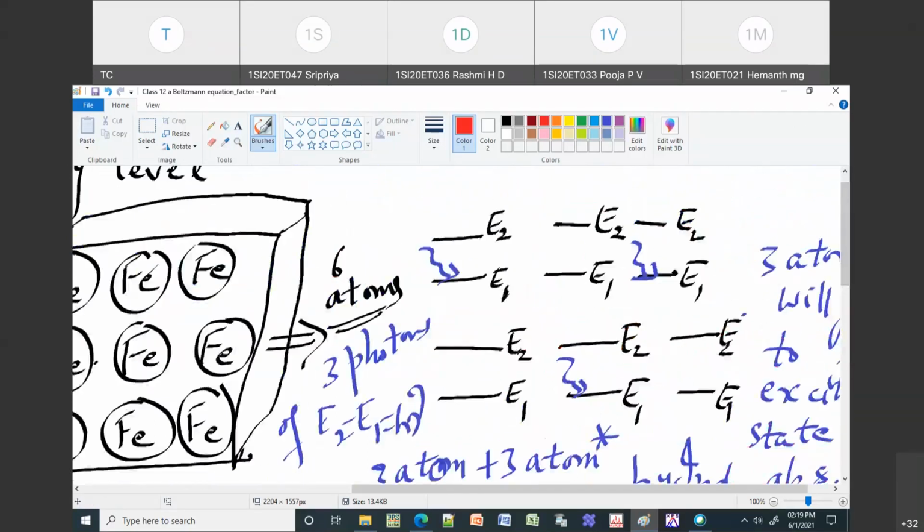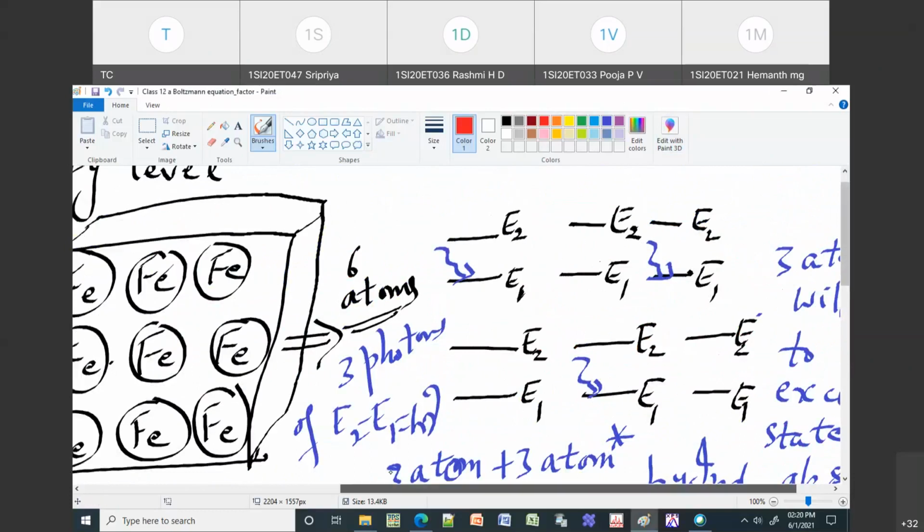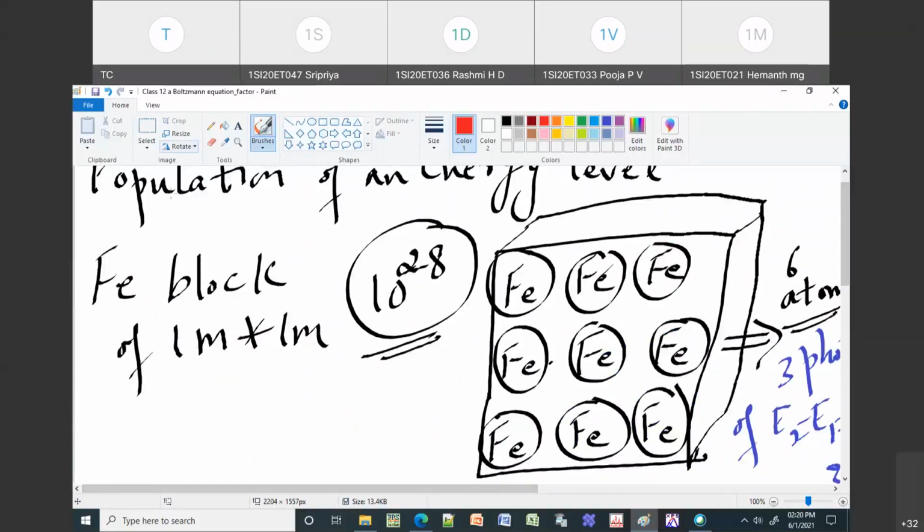Someone asked how I need to explain this iron block, so I will just try to explain it. If you take any metal or material, say iron, then even if you take a 1 meter by 1 meter block, there will be 10 raised to 28 atoms. They are arranged just next to each other.